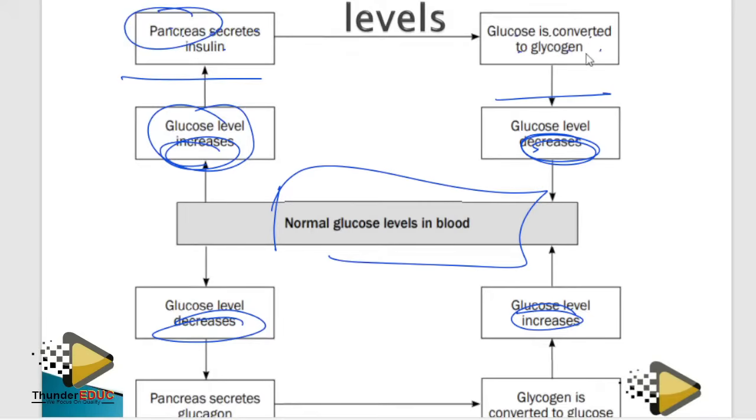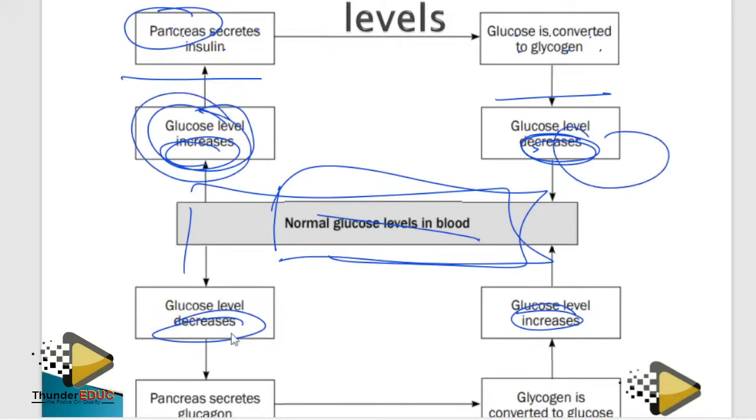So insulin is going to stimulate the liver to convert glucose to glycogen. And then what happens? The level of glucose goes back to normal. So guys, draw this, put what you want to talk about: increase, decrease, decrease, increase, whatever. Then talk about the gland that produces that hormone, and then talk about the function of the hormone.